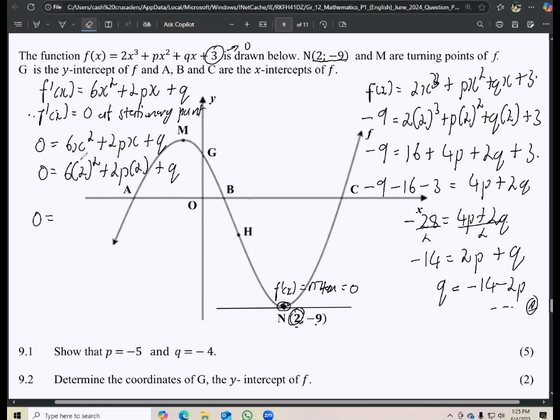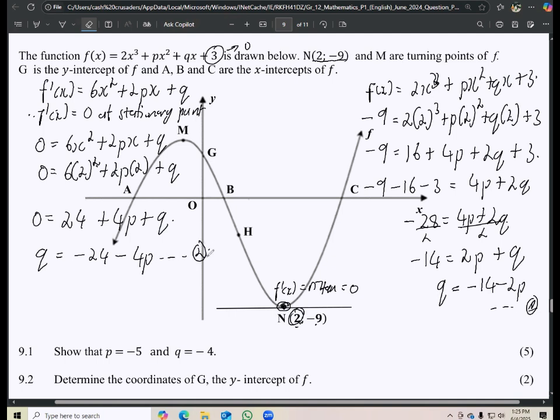And then here we are going to have what? 2 to the exponent of 2 is 4. 6 multiplied by 4, that's 24. So we have 24 here. Then 2 multiplied by 2, that's 4. So we have 4p and then plus q, right? So again, our q here can be expressed as what? We can take all that to that side. This will be -24 minus 4p. I will say this is equation 2.